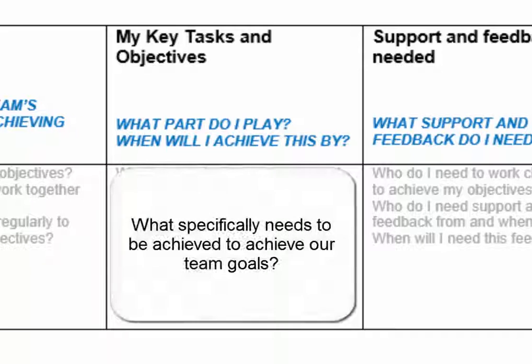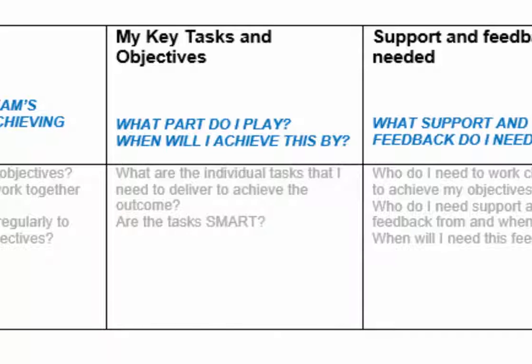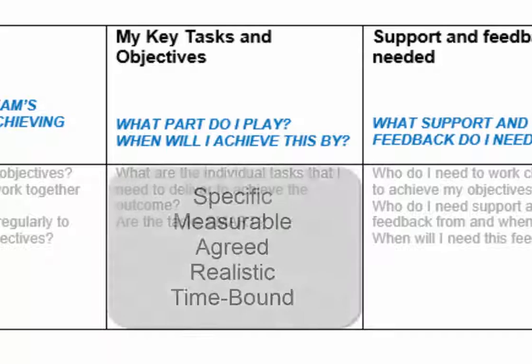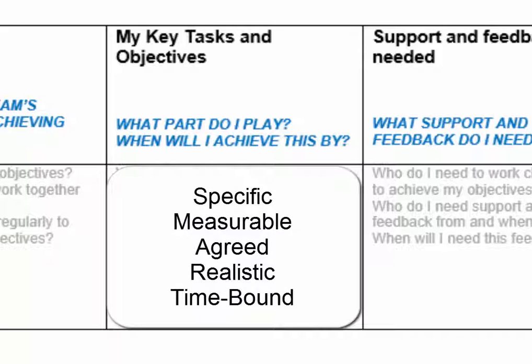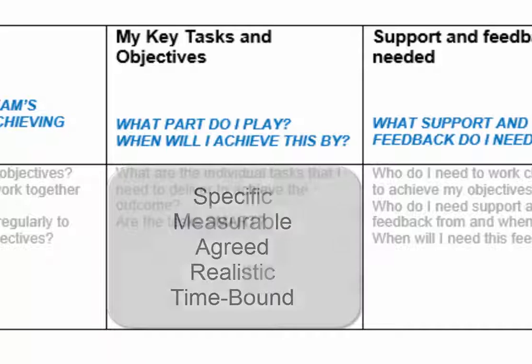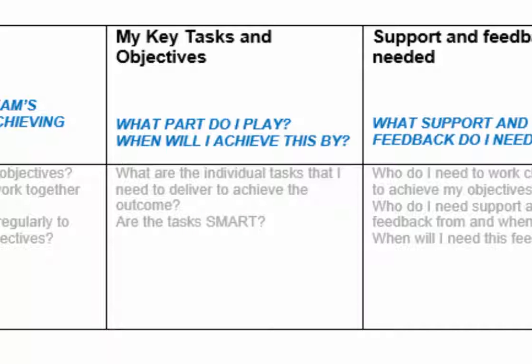In the third column, make a note of what specifically needs to be done to achieve these goals. These are called task objectives. They should be SMART, meaning specific, measurable, agreed, realistic, and time-bound. Task objectives should provide even greater clarity for the appraiser and appraisee.